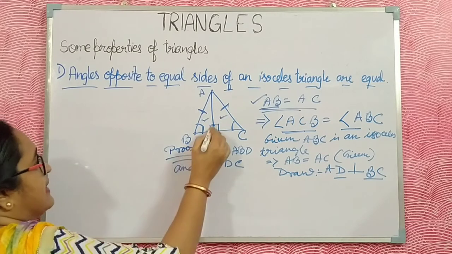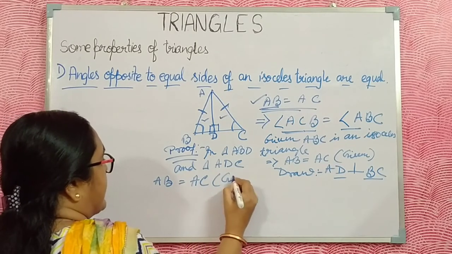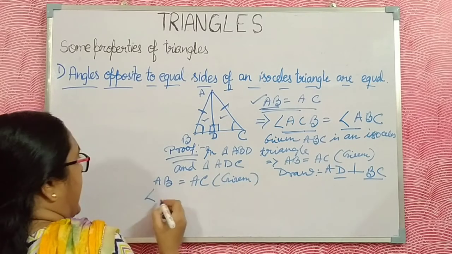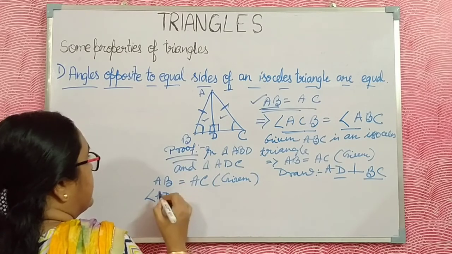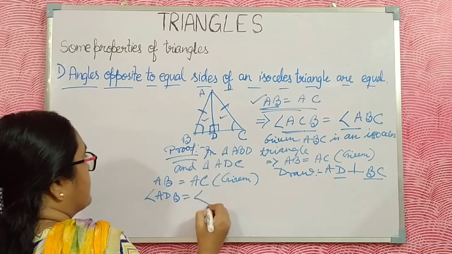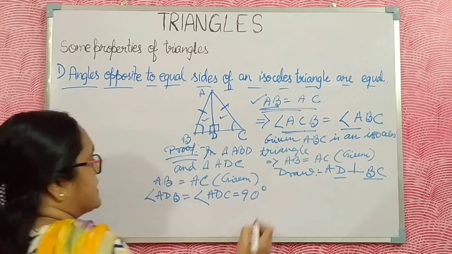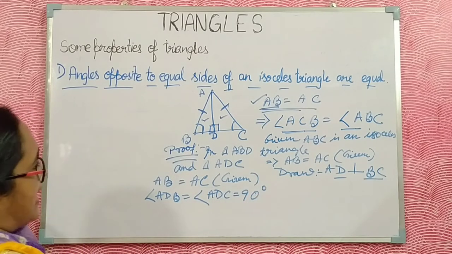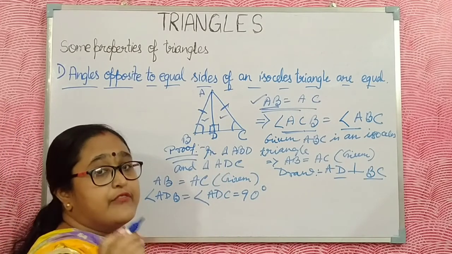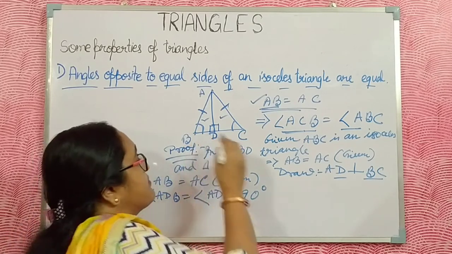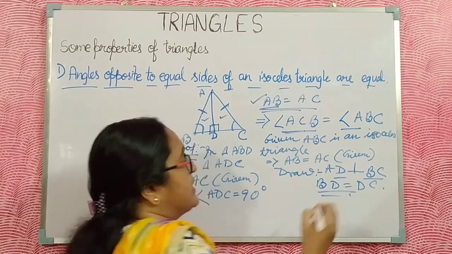Here AB is equal to AC, which is given, and angle ADB is equal to angle ADC, each 90 degrees, because I already drew an altitude. All of you know that in an isosceles triangle, if I draw an altitude on the base, it bisects the base. I already proved this in my previous video.